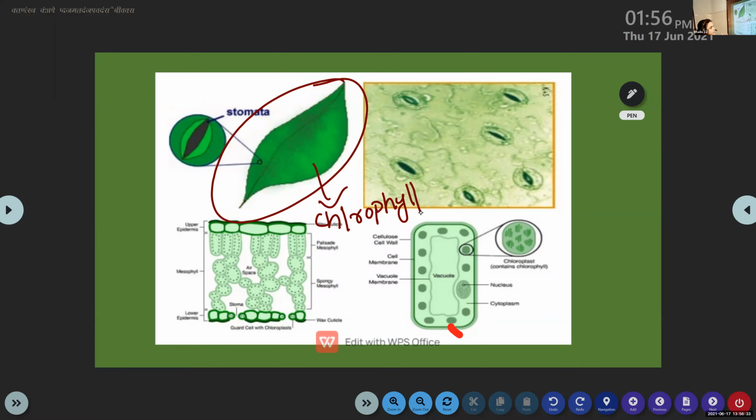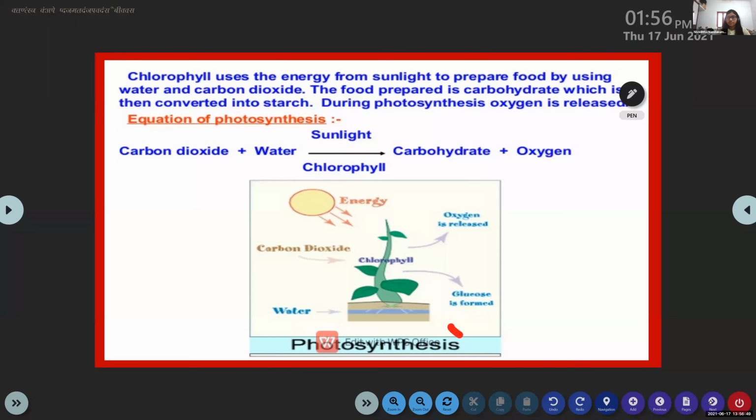So in order to absorb the sunlight, who functions here? Chlorophyll. Chlorophyll is the green pigment present in the leaves. The chlorophyll captures the sunlight from the air. Is it clear? Yes, ma'am.